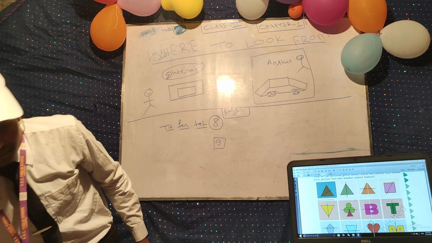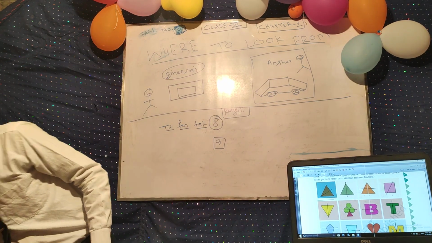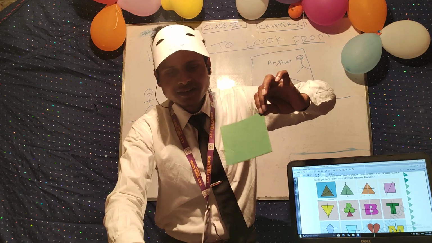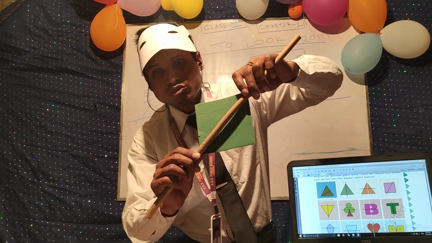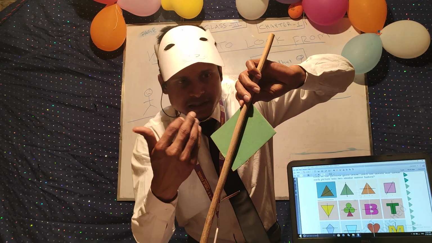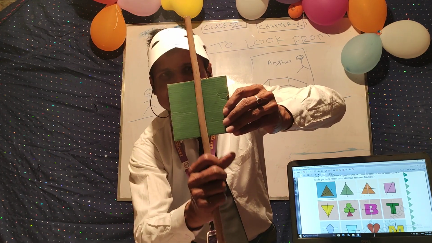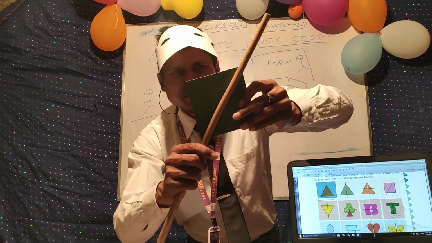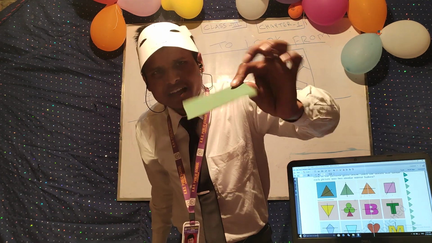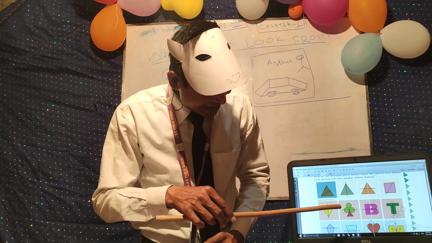A square is there. Suppose I have drawn a square like this. You can bisect this square into two same patterns, both halves of the same pattern. So this is symmetrical. Again, you can divide like this. There is one symmetry, two symmetry, three symmetry, and four symmetries in a square. So it is symmetrical.